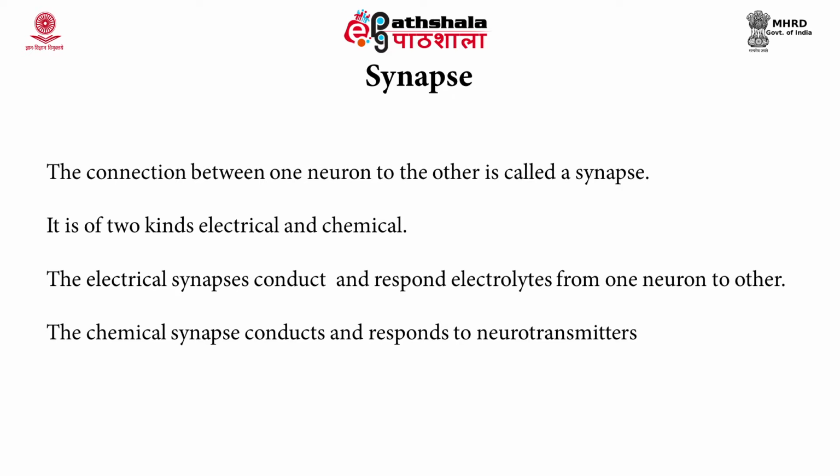Besides this, the neuron also has to make connections with other neurons, and those connections are called synapses. These synapses are connections between one neuron and another neuron, and they could be electrical in nature or chemical in nature.